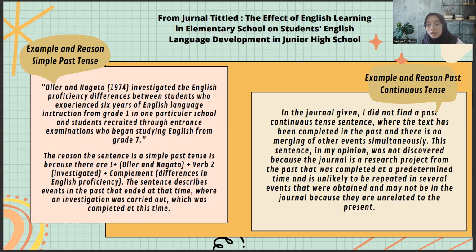In the journal given, I did not find a past continuous tense, where the text has been completed in the past and there is no margin for another event happening simultaneously. The sentence, in my opinion, was not discovered because the journal is a research project from the past that was complete and at a predetermined time and is unlikely to be repeated in several events that were obtained, and might not be in the journal because they're unrelated to the present.